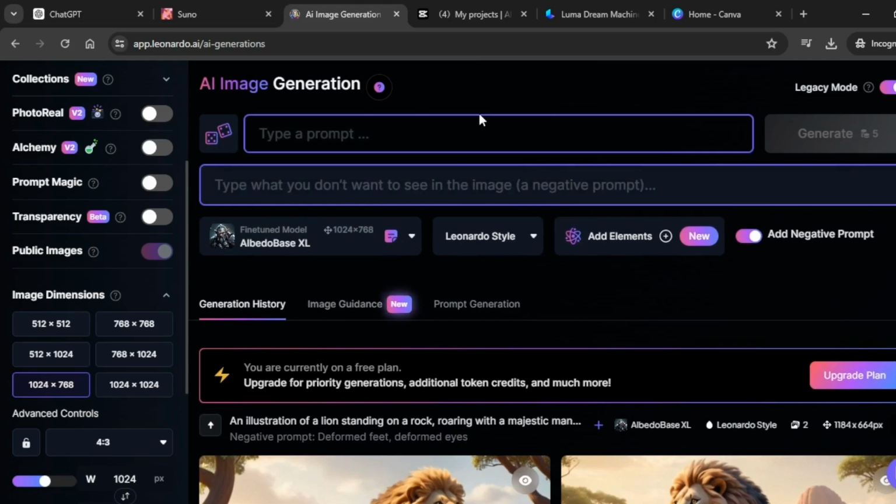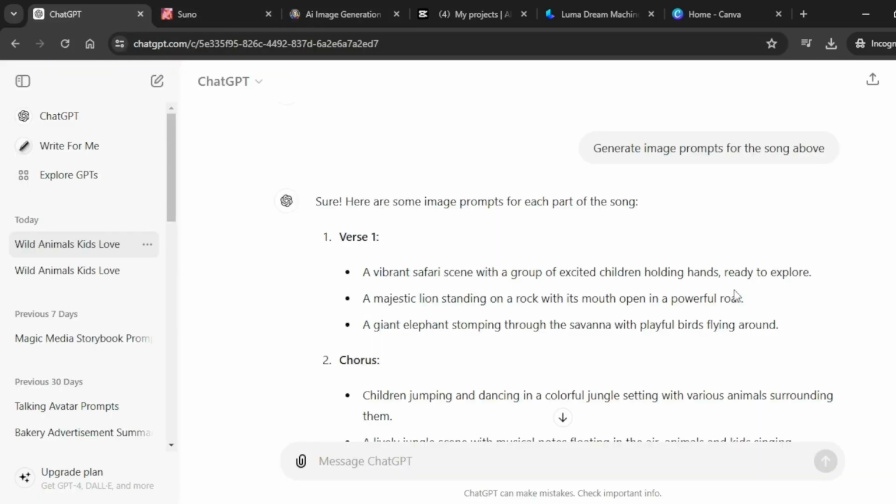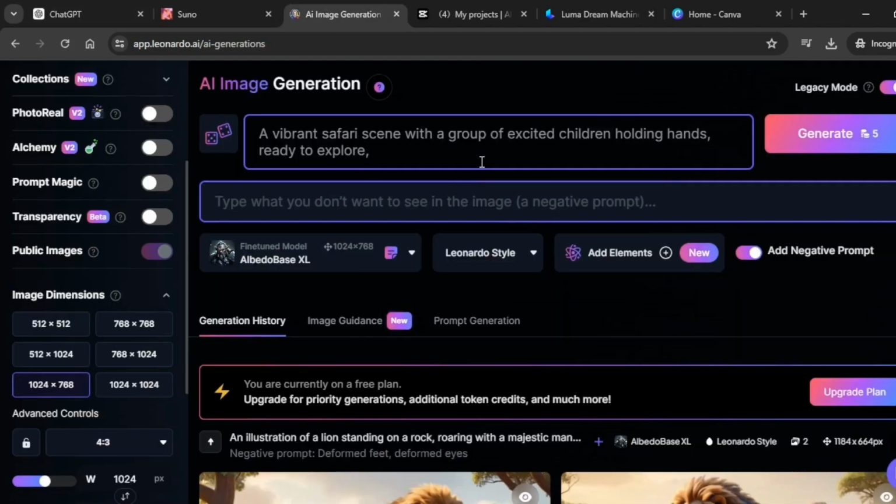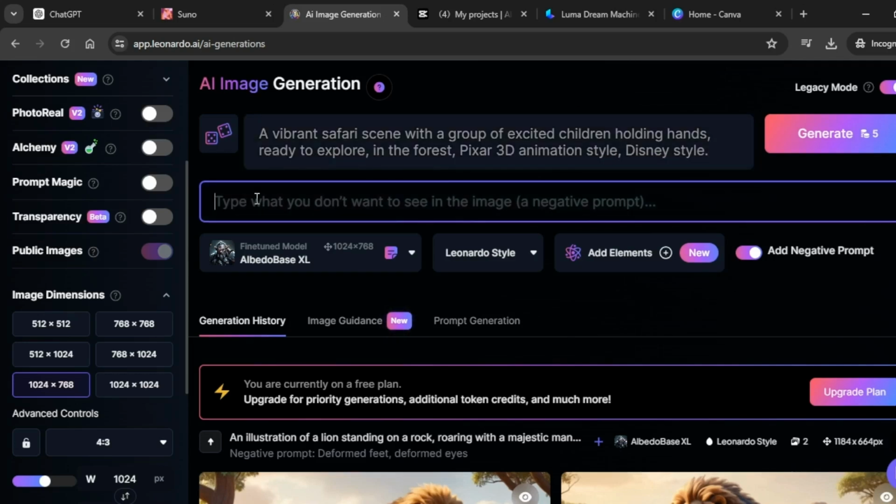From here, I'm going to input a prompt that will be used to generate the image. We will head back to ChatGPT and copy the prompts that ChatGPT gave us. Let's copy the first one and I'm going to tweak it a little bit. I have added the style that I would want Leonardo AI to generate the image in. I've just typed in Pixar 3D animation style, Disney style. And my negative prompt is going to be deformed legs, deformed eyes, deformed hands for the kids.